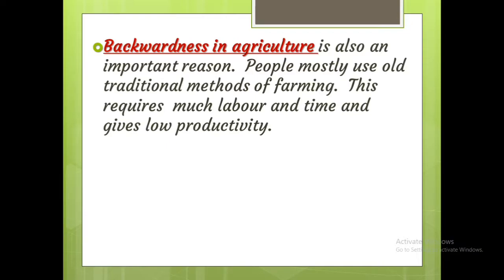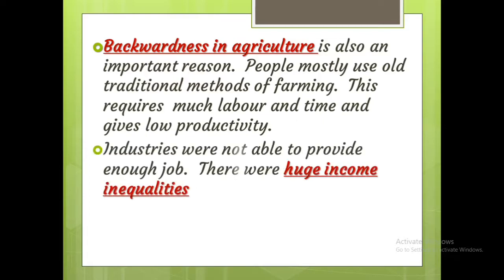The farmers mostly use old traditional methods of farming. For practicing that, we require a number of laborers and a lot of time, but the result is very, very low. This is another reason.